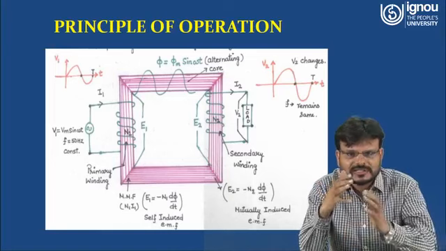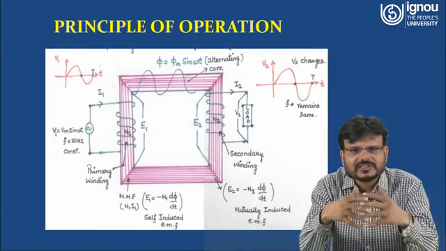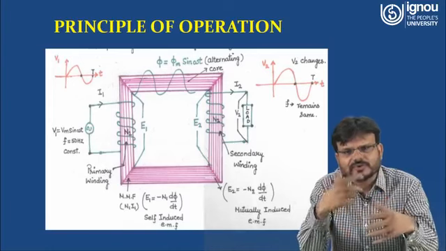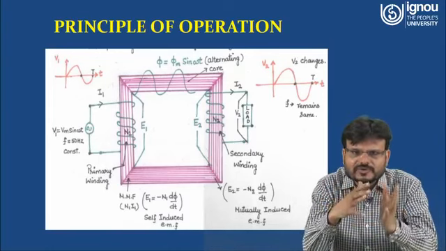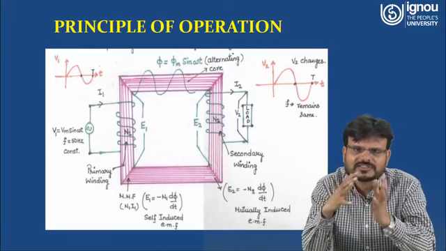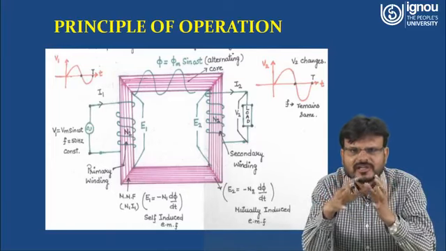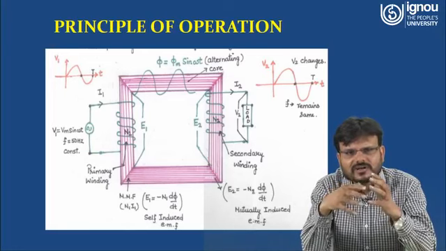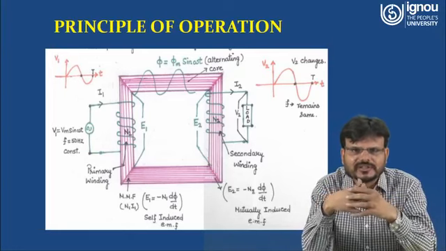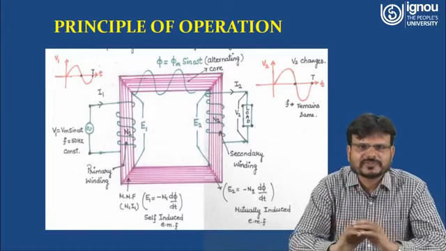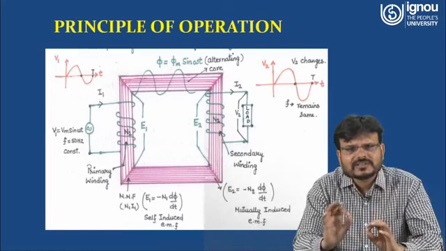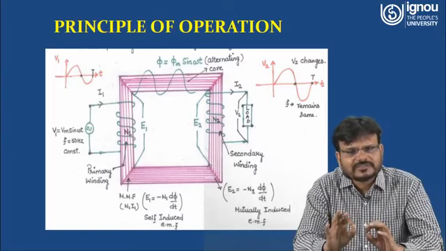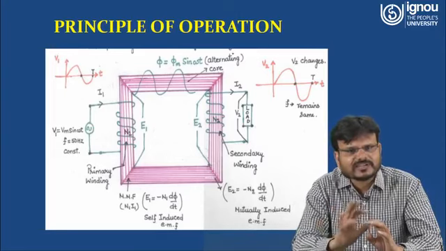But in this particular case, we are assuming that the number of turns N2 is more than the number of turns on the primary side. That means you are going to step up the voltage. So this is a step up transformer, and here you can understand how the transformer is working, right? So this is all about the principle of the transformer. To summarize, a transformer works on the principle of mutual induction, and it works on the principle of Faraday's law.